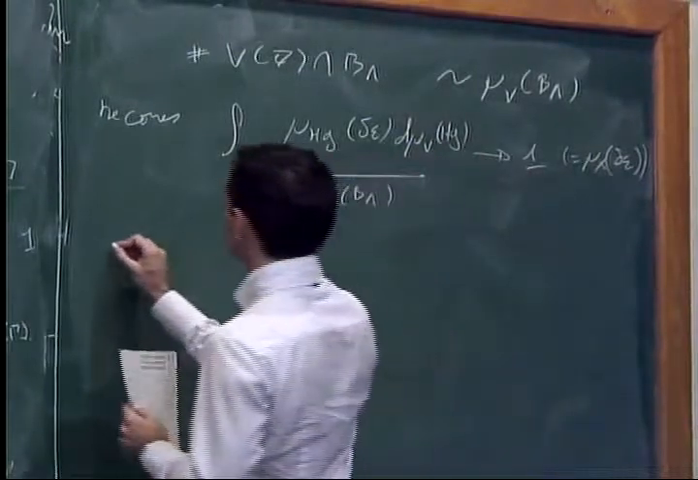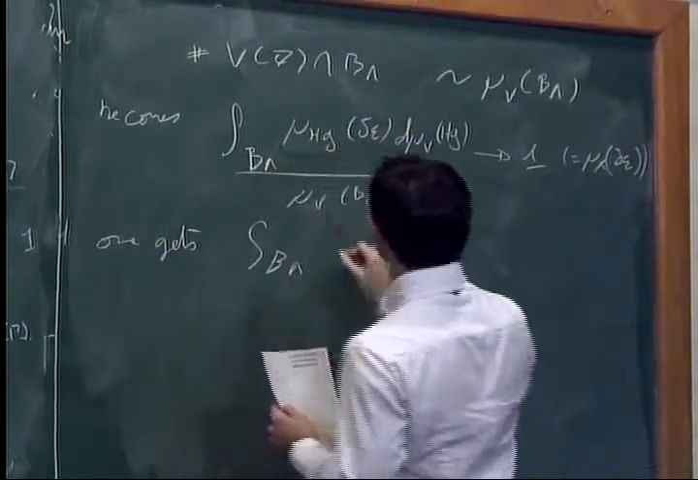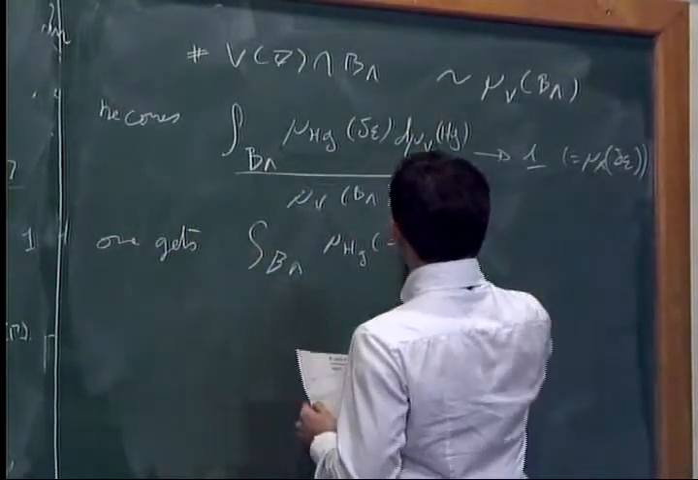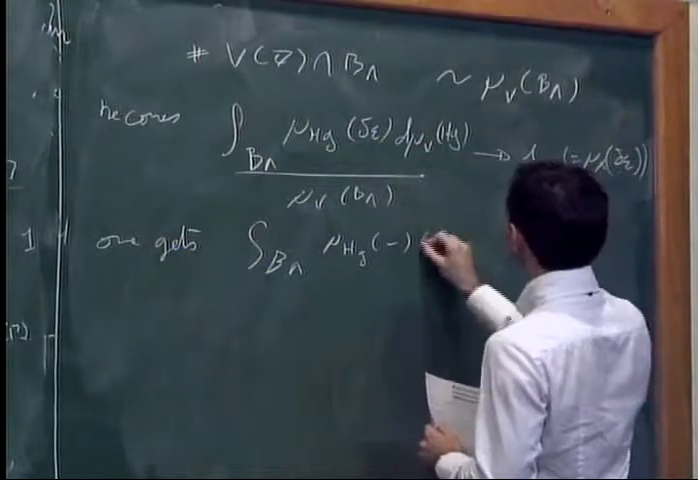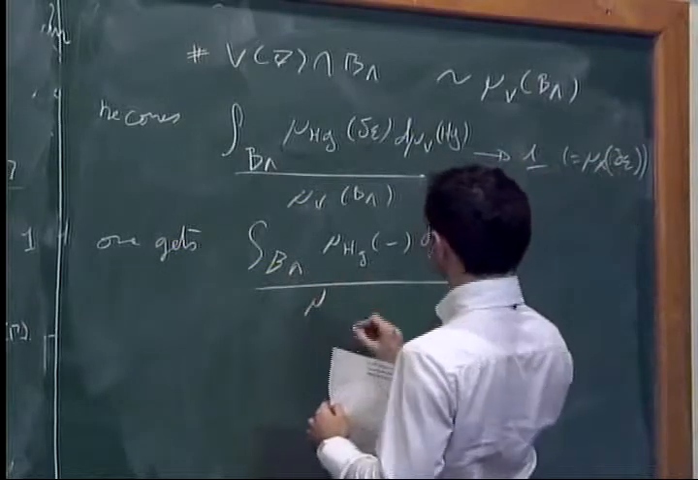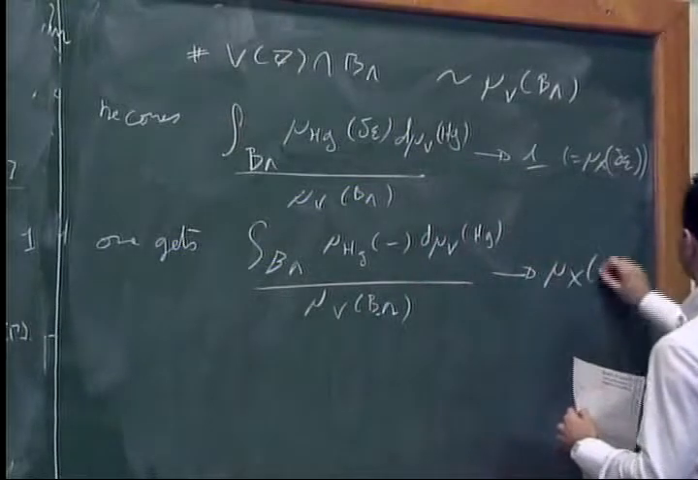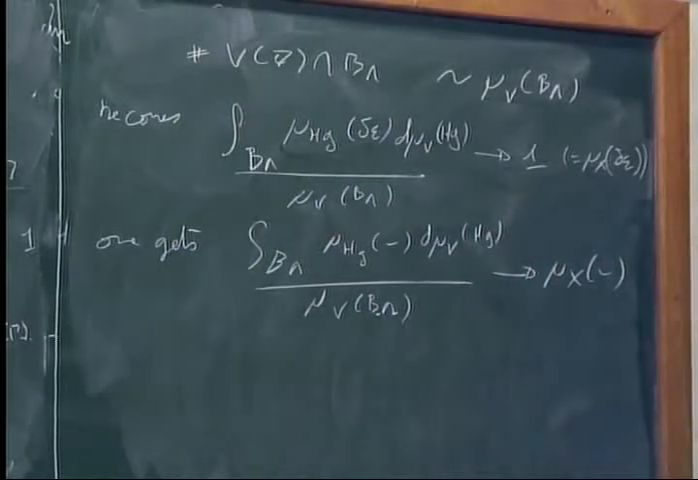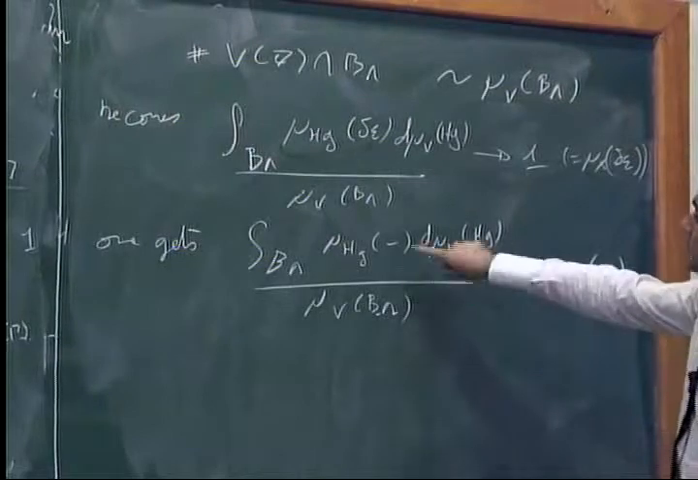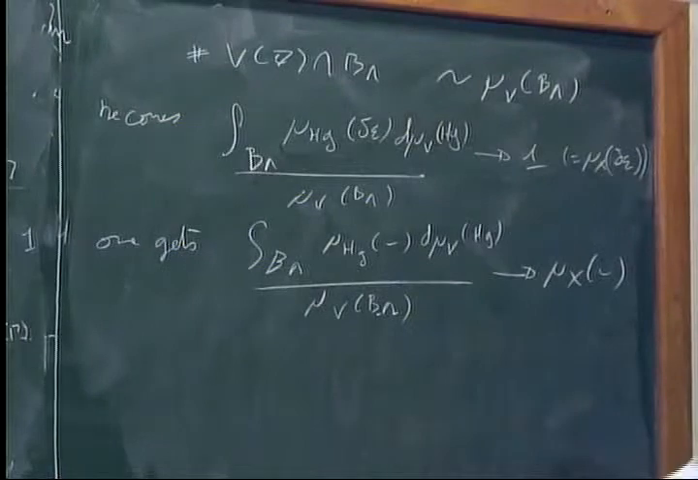So actually one gets that, without this function, it converges to mu X in the space of probability measures on X. So one gets some equidistribution. When I take a translate of these measures, and I take a mean along the ball of radius lambda, at the end one gets equidistribution on the space X.